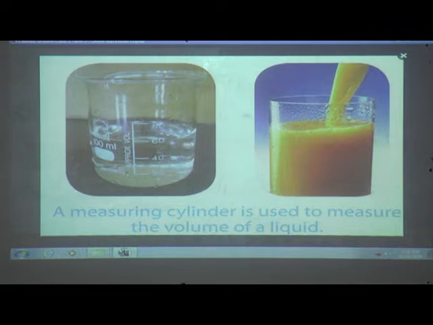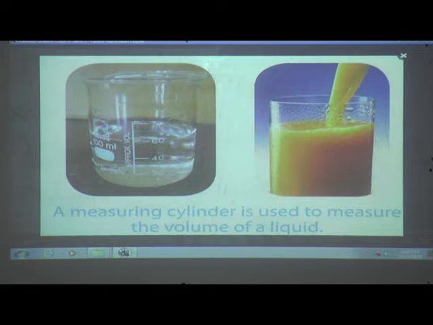If I transfer the juice into this cylinder, it may come till here only, 60 ml. So how can I say 1 liter? No, I cannot say. If it is smaller volumes, I have to say in milliliter. If it is more, we have to say liter. 1 liter, 2 liter, 3 liter.